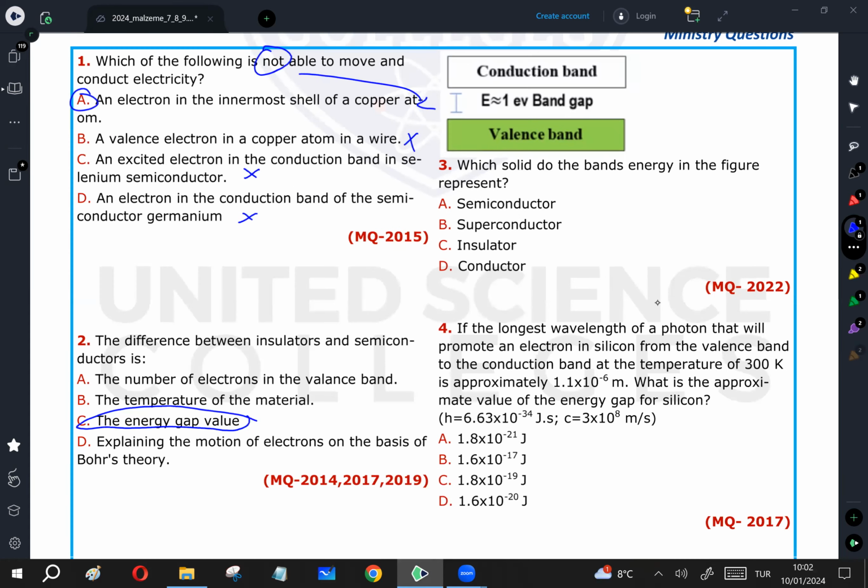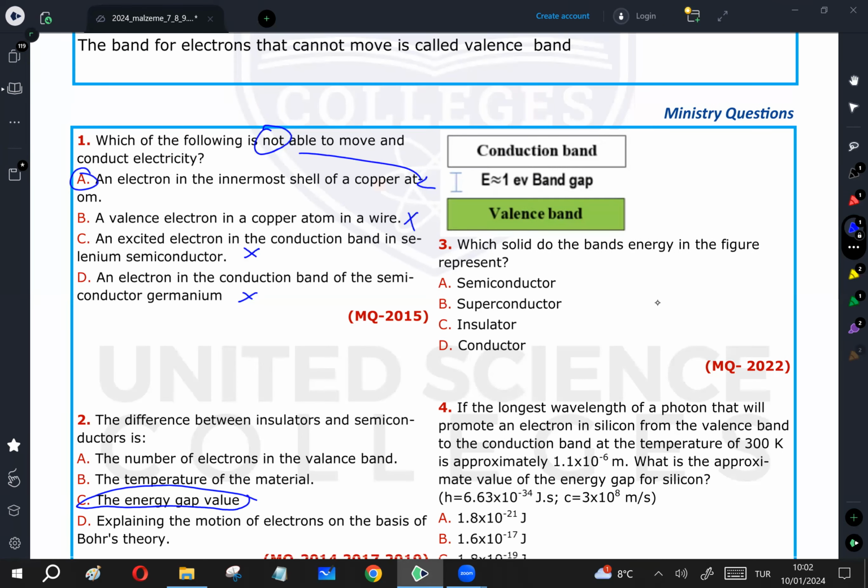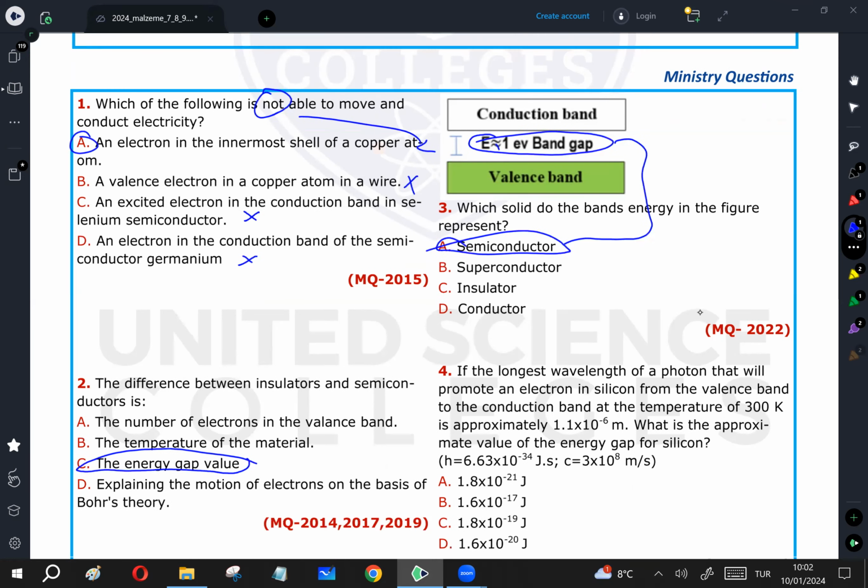So question number 3: which solid does the band energy in the figure represent? As you see, the band gap is almost 1 electron volt, which is a semiconductor. For insulators, it is almost 5. For conductors, it is 0, where the conduction band and valence band overlap.